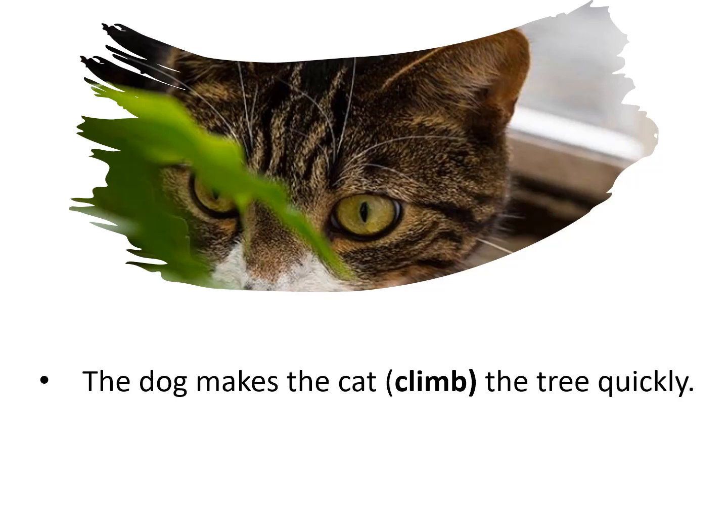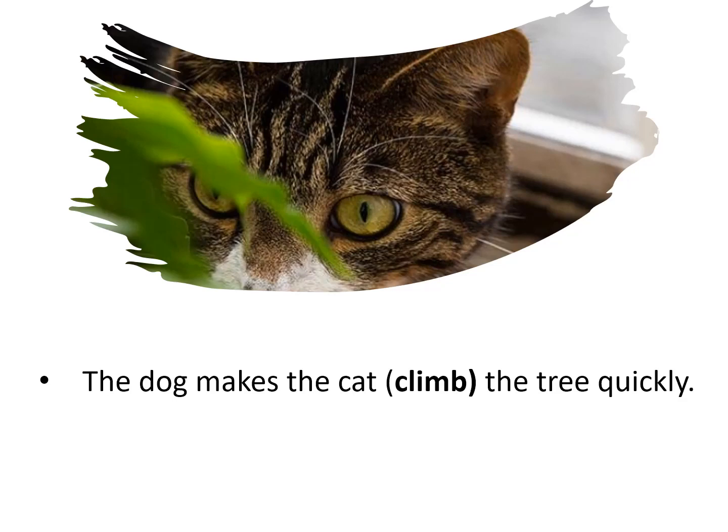But most of the students make mistakes while choosing this right form of verb, as the sentence appears as present form, present tense. After the dog, there is a verb including s, makes.